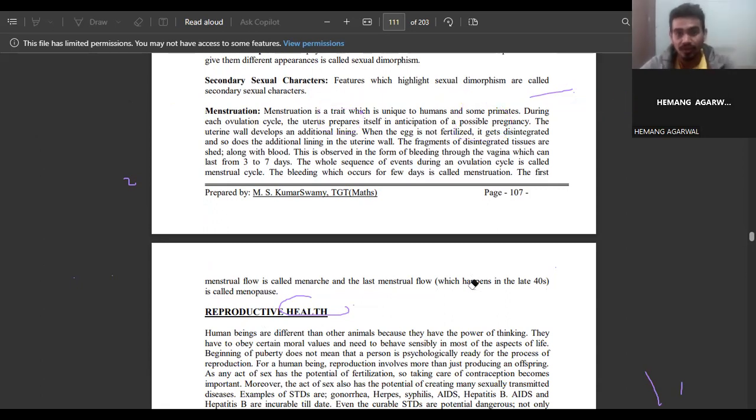If the egg is not fertilized, it gets disintegrated, and so does the additional lining in the uterine wall. The fragments of disintegrated tissues shed along with blood. This is observed in the form of bleeding through the vagina, which can last from 3 to 7 days.